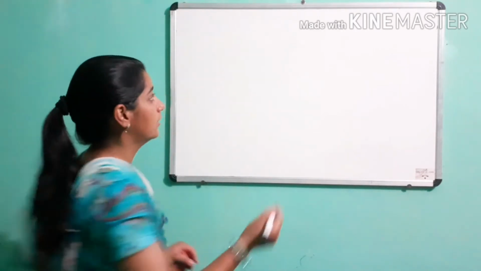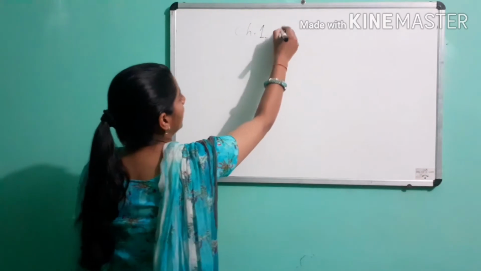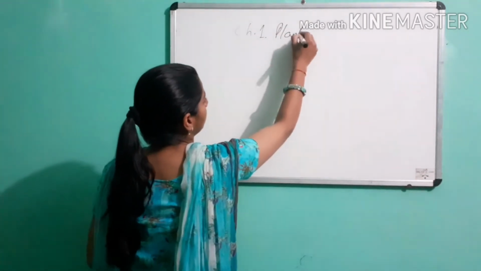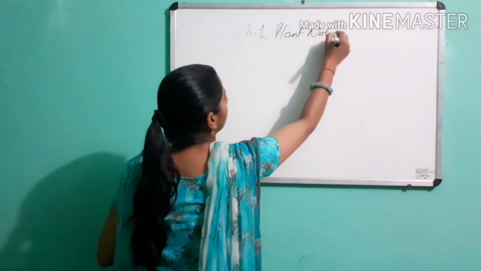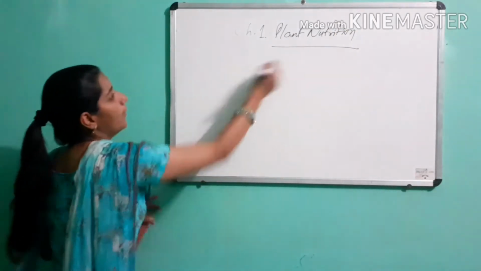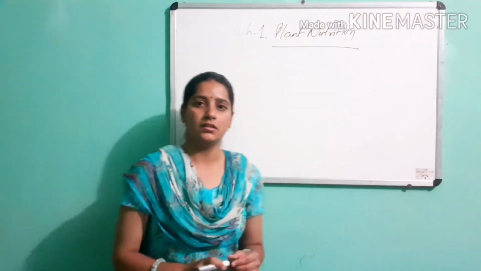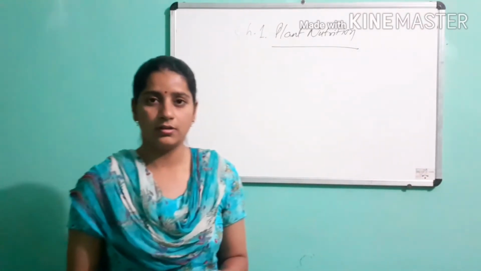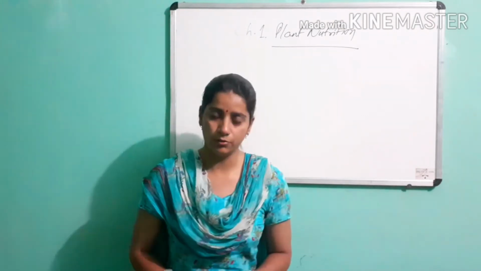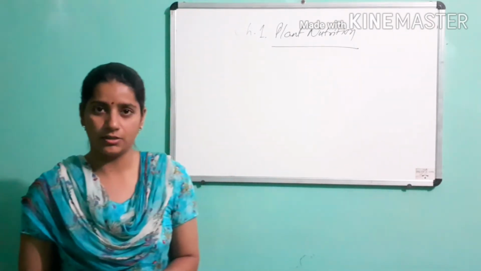Today I will discuss a new chapter. I will start a new chapter of class 7th. Name is plant nutrition. Plant nutrition means where plants synthesize their own food, whereas we derive food for our growth and development.